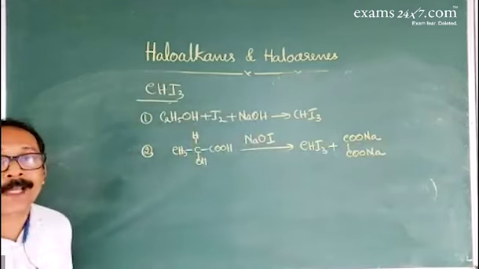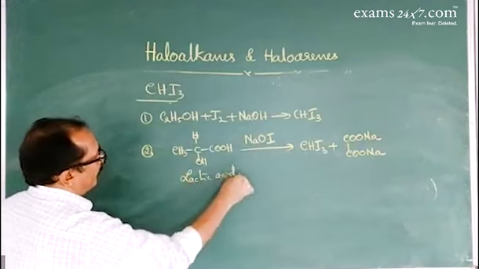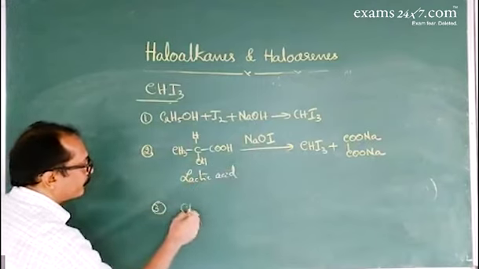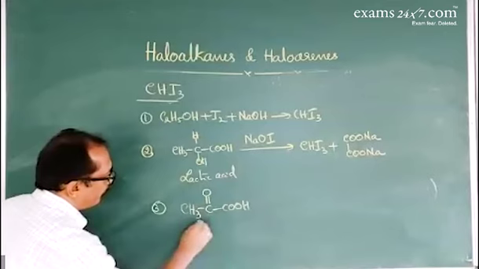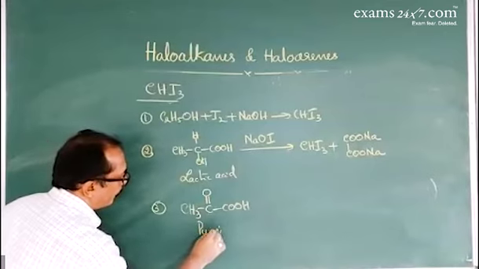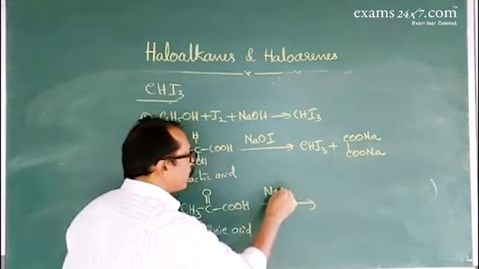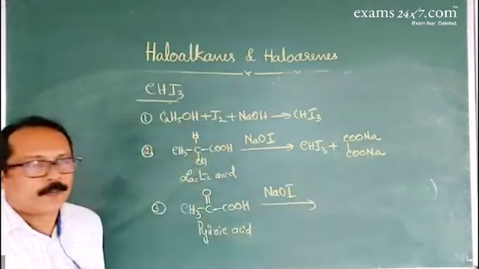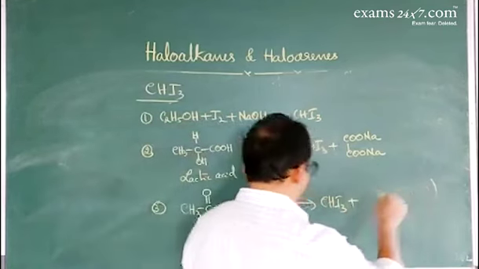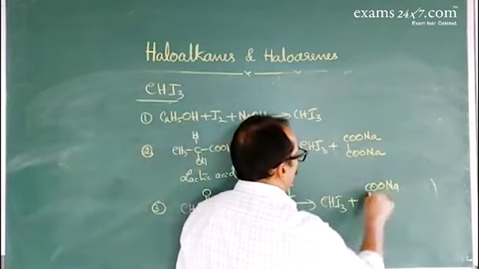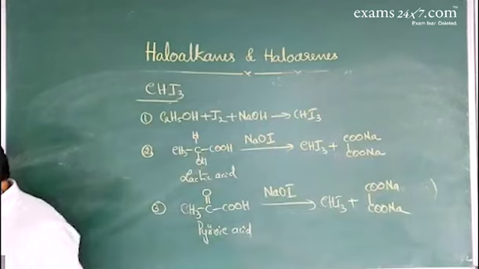One more reaction where pyruvic acid is taken, this is lactic acid. In the next reaction, pyruvic acid, CH3COCOOH. When pyruvic acid is heated with sodium hypoiodite, it gives iodoform CHI3, iodoform is formed, and byproduct is sodium oxalate. So these are different methods in the preparation of iodoform.